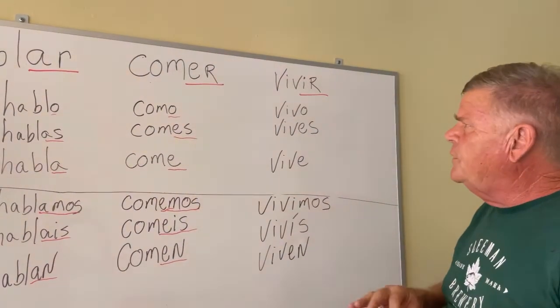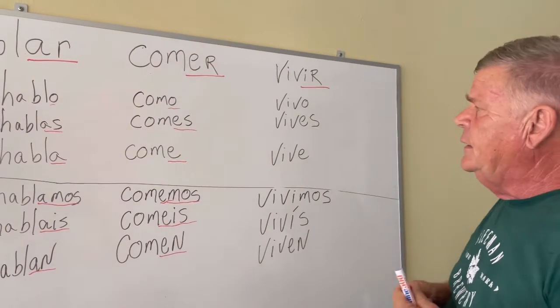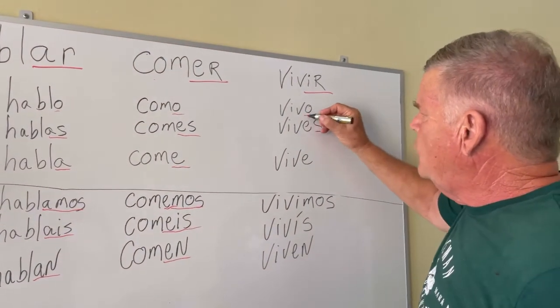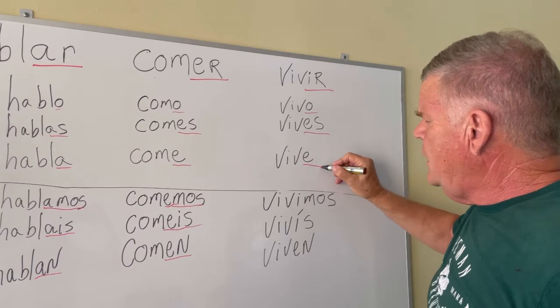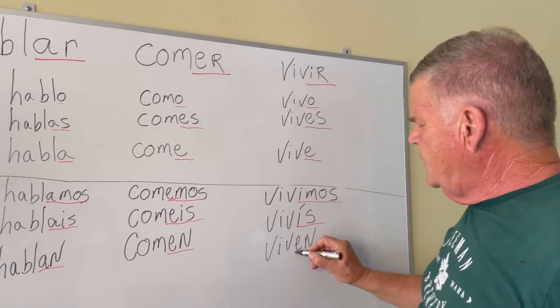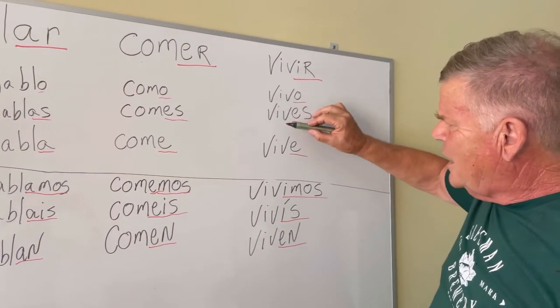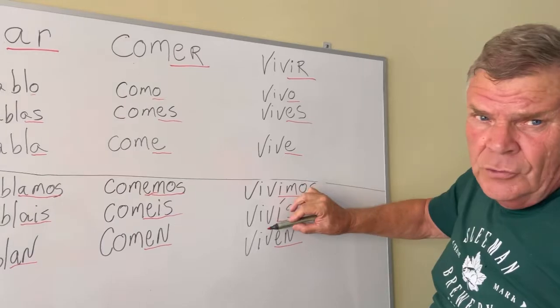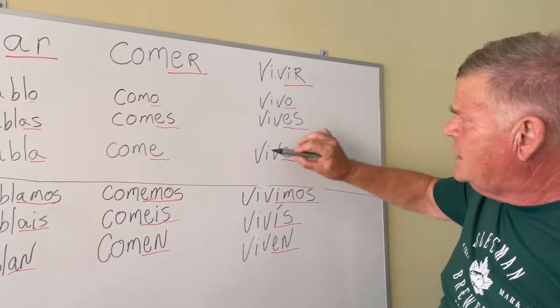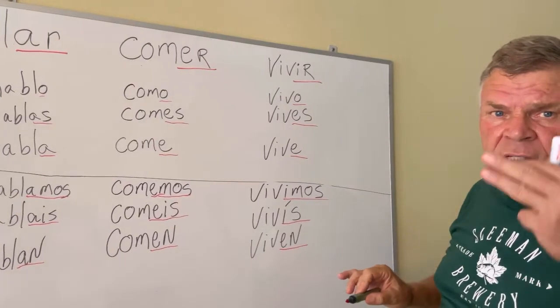So, verbs ending with IR, those are the endings: vivo, vives, vive, vivimos, vivís, viven. And as you can see, the root is the same, V-I-V.